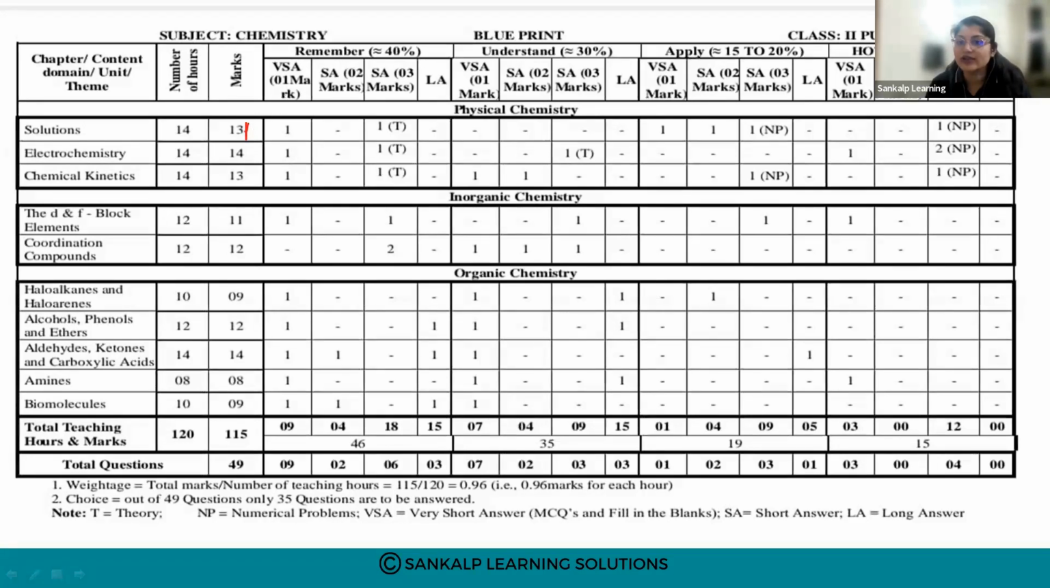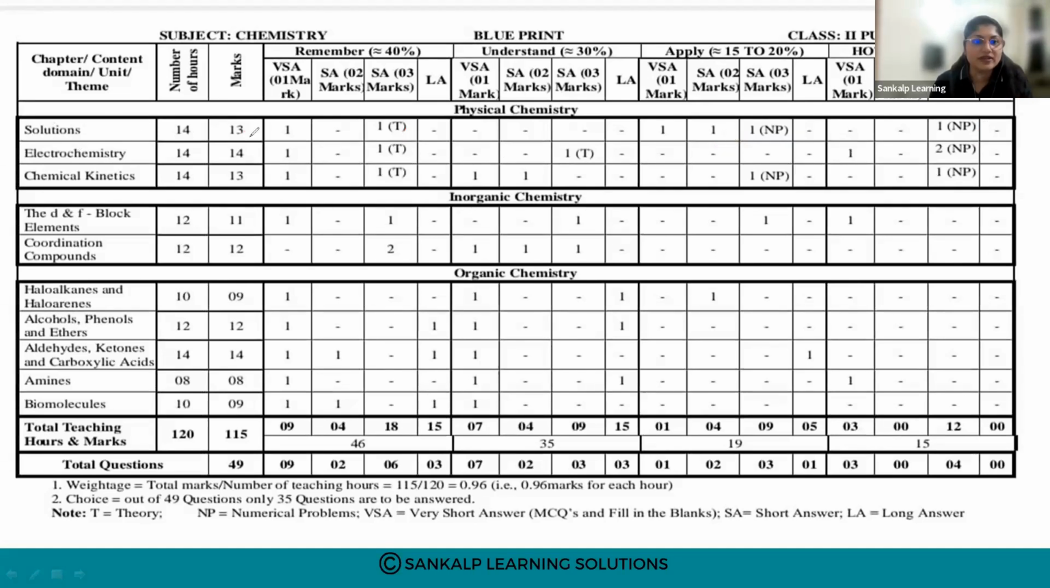So how are the 13 marks allotted? For 1 mark, 2 questions are asked. Then 2 marks, 1 question is asked, from applicative type. Then 3 marks, 2 questions are asked. One is a theory based question, and 2 more are problems. So from the solutions chapter, this is the pattern, this is the weightage.